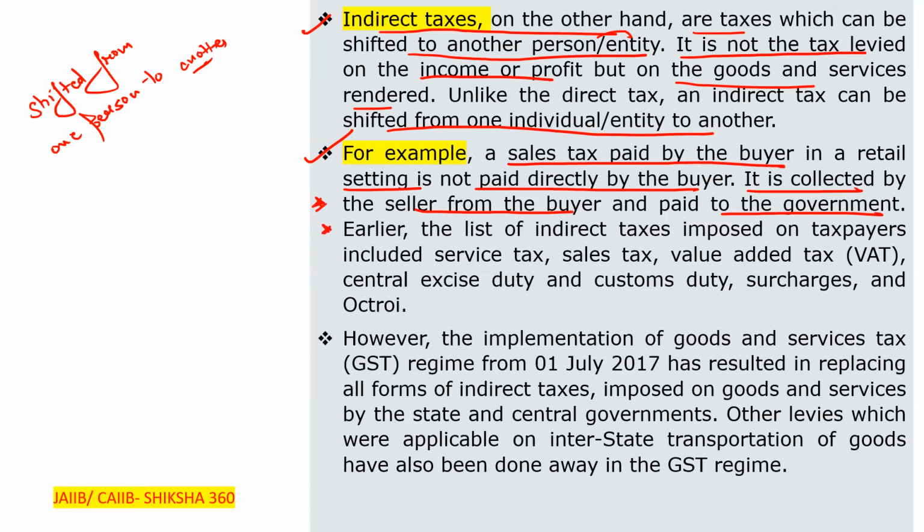Earlier, the list of indirect taxes imposed on taxpayers included the services tax, sales tax, value-added tax, central excise duty, customs duty, surcharges, and so on. Presently, many of these are made null or no longer exist, and are included under the GST.